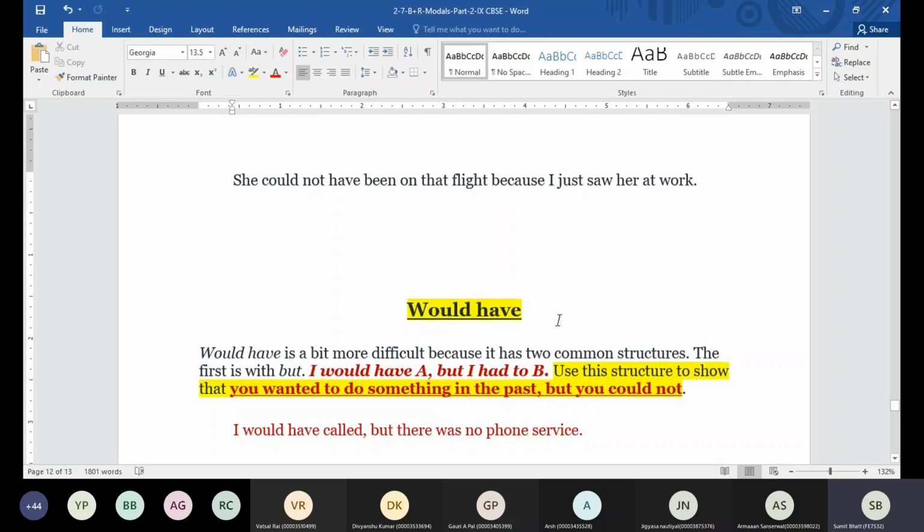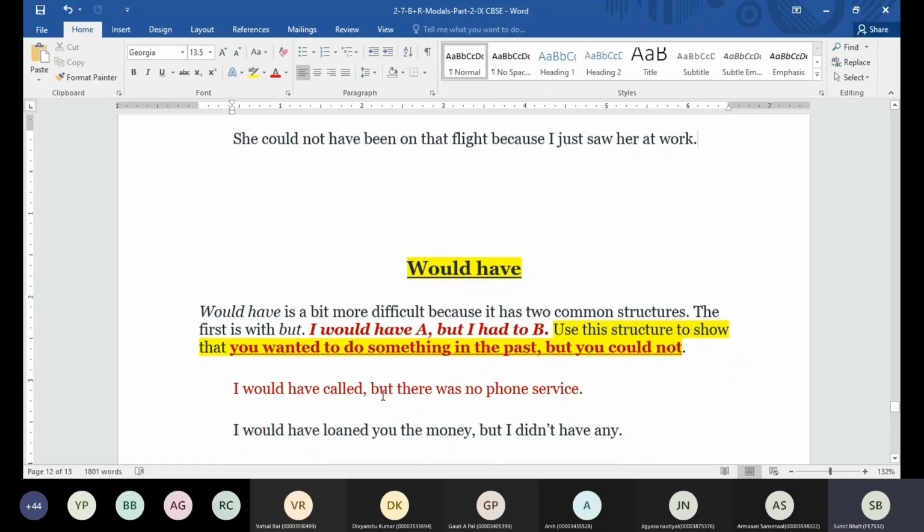Now we would have the same concept when something was possible in the past, but some issues were there because of which the first thing became impossible. So we can say, I would have done A, but I had to do B. So in that case, we can use would have. You wanted to do something in the past, but you could not. In that case, we can use would have.